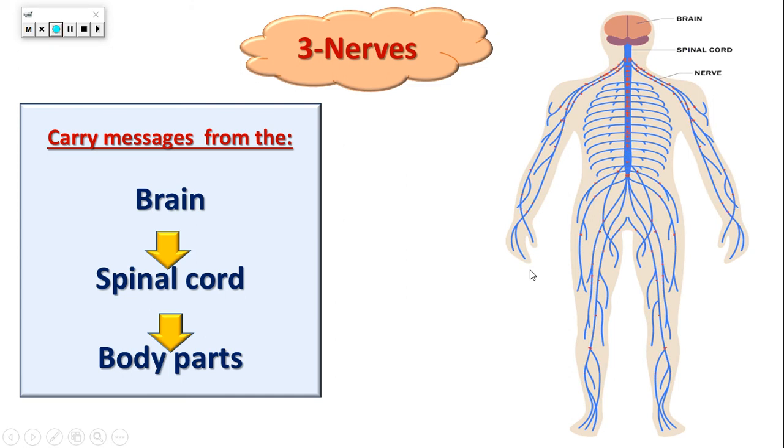So the skin sends the information that you touched a very hot thing through the nerves. Nerves take this information to the spinal cord. The spinal cord takes this information to the brain. Then the brain responds to this information through the spinal cord, and the spinal cord takes this response to your hand, and your hand moves far away from the cup. So the response that comes from the brain is moving your hand far away from the cup.